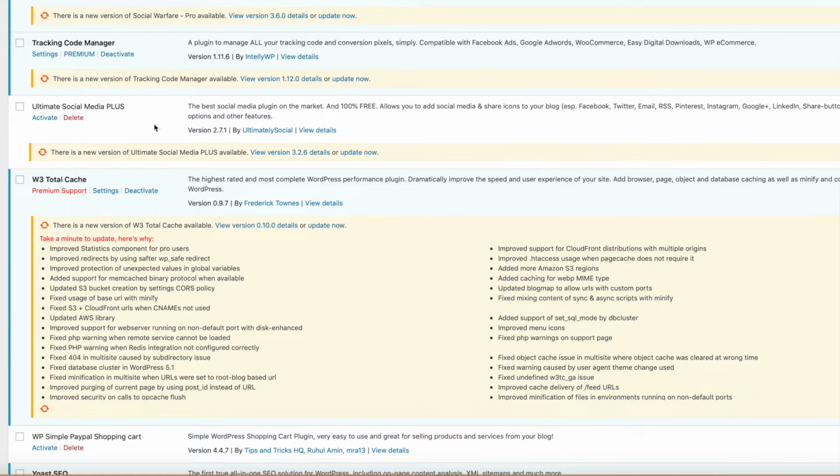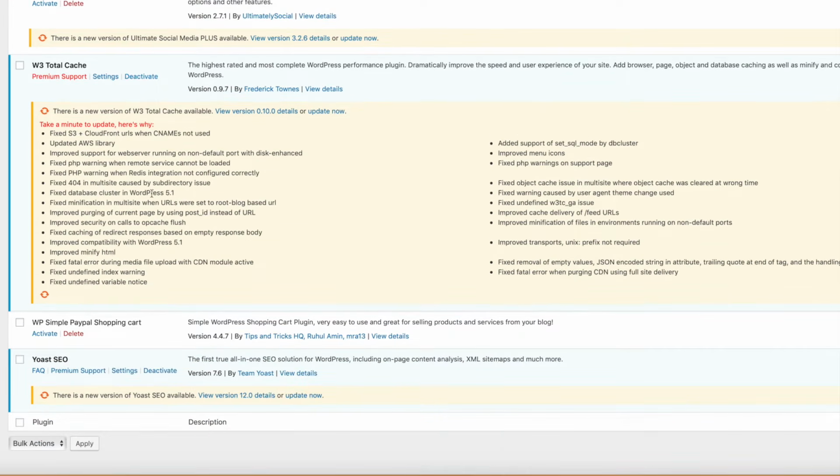Then we have Tracking Code Manager, W3 Total Cache, as well as Yoast SEO. And that is it with the plugins. So glad that was much faster. If you guys want to learn more, I do have a blog post about plugins that I think you guys need on your website, so I will include that in the description bar down below. Otherwise, I want to jump to the other tools that I use for my website.